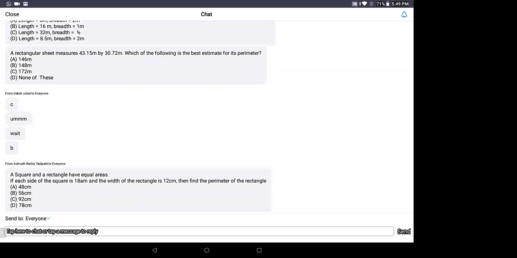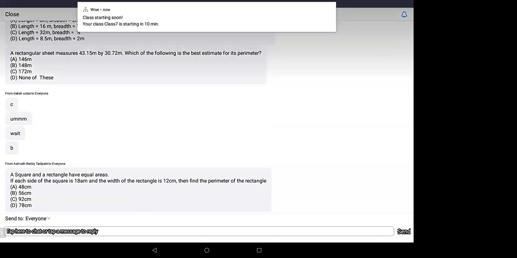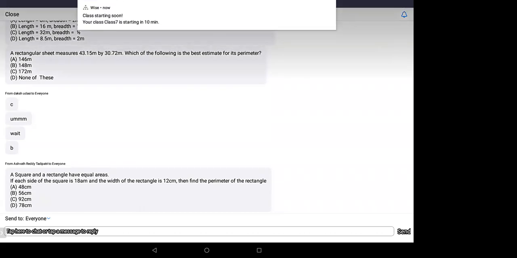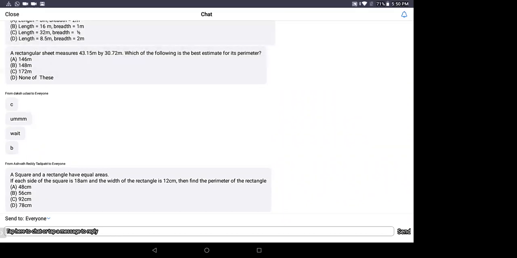A square and a rectangle have equal areas. Each side of the square is 18. The width of the rectangle is given. So 18 into 18 by 12. If you do that, you will get the length, children.